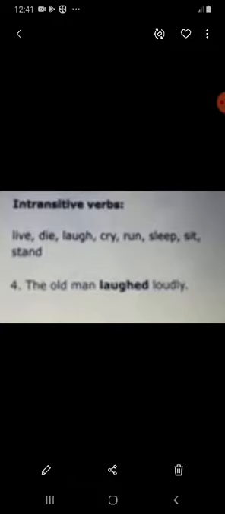So, if you ask the question, the old man laughed who or what, you will not get an answer. That's how you know the verb is intransitive. So it does not take any object. That's the main thing about intransitive verbs. And I told you the students make mistakes with these kinds of verbs as well. Like what kind of mistakes do they make?